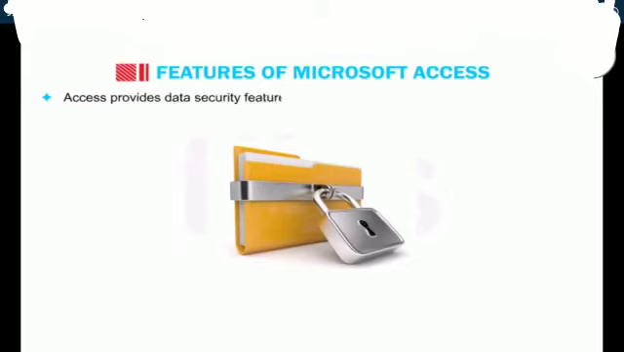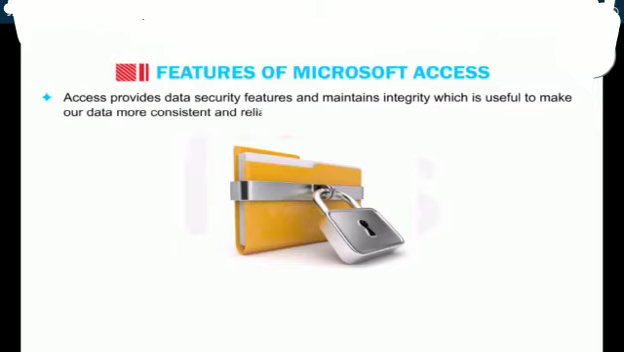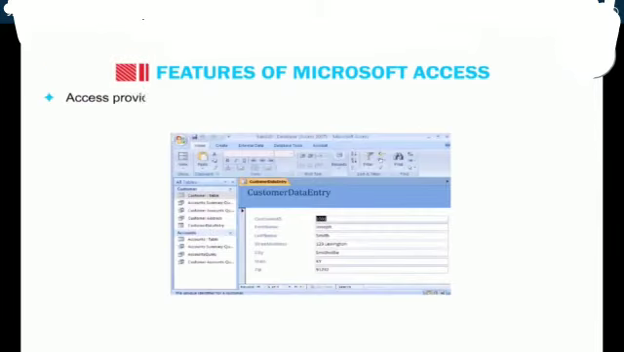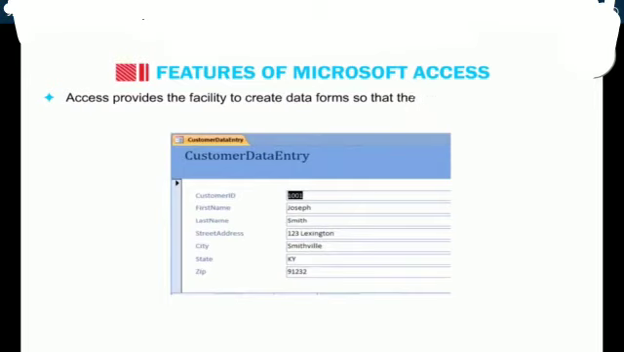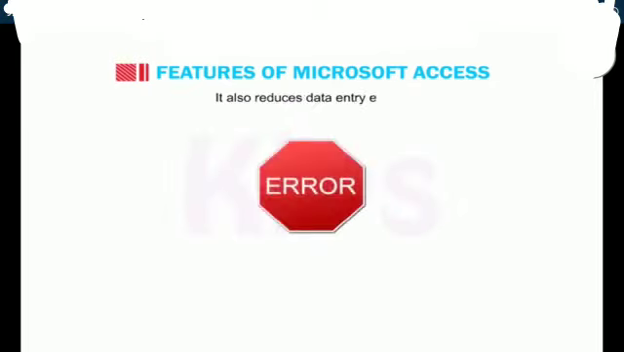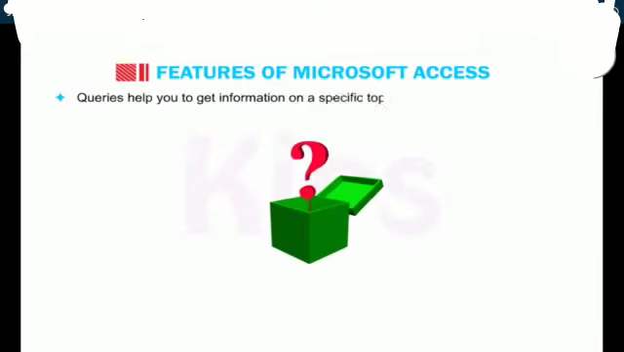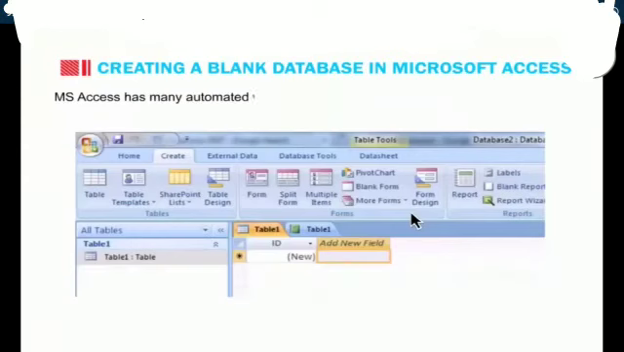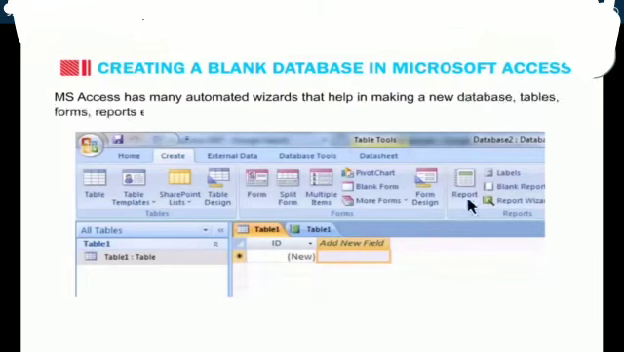Access provides data security features and maintains integrity, which is useful to make our data more consistent and reliable. Access provides the facility to create a data form so that the user can enter the required information in the respective fields. It also reduces data entry errors. Queries help you to get information on a specific topic from the information stored in the database. Reports allow you to present the data in a meaningful and summarized manner. Access has many automated wizards that help in making a new database, tables, forms, reports, etc.